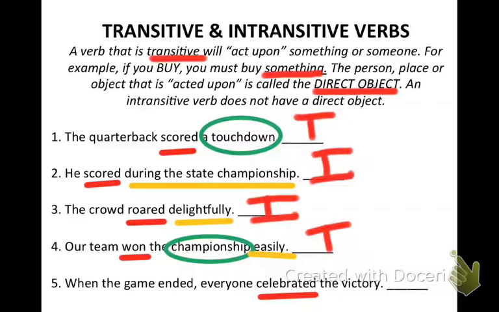And again, I'm going to ask, what was celebrated? And I see that the sentence tells me what was celebrated. The victory was celebrated. Therefore, in this sentence, I have a direct object, and it makes it a transitive verb.